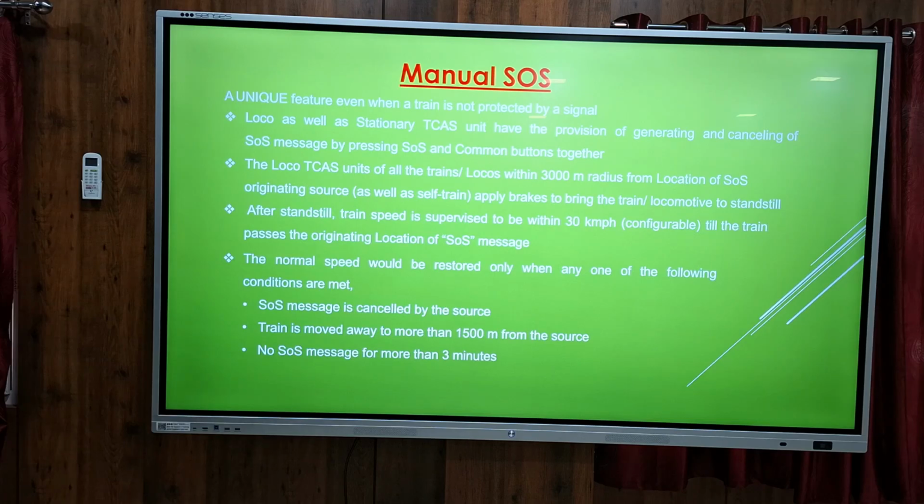So KAVACH already has counters provided to monitor all this: how many SOS have been generated. Suppose any accident happens, then it will be cross-checked whether the driver has alerted. He has to be alert to avoid further accidents to other trains in that section. These are all recorded.